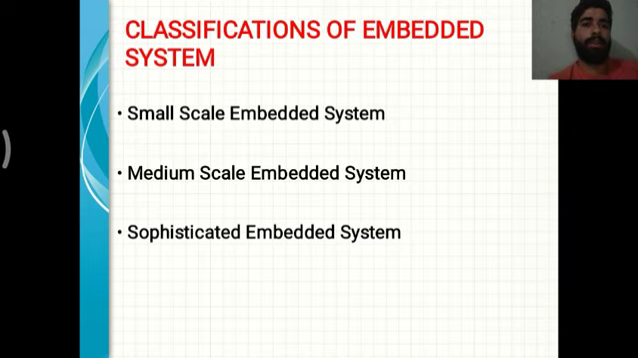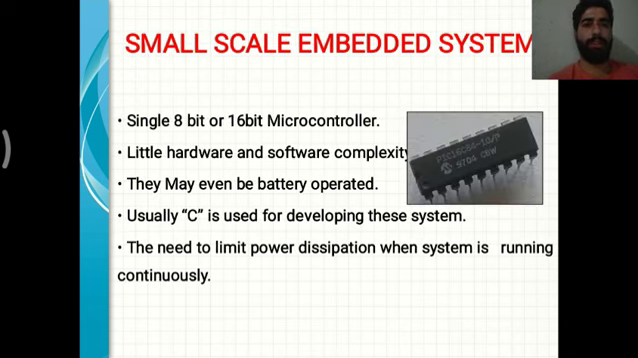And next we have the classification of embedded systems. These are divided into three categories: small scale embedded system, medium scale, and sophisticated embedded system. We will discuss them one by one in further slides. Number one is the small scale embedded system. A single 8-bit or 16-bit microcontroller, little hardware and software complexity. They may even be battery operated. Usually the C language is used for developing these systems. The need to limit power dissipation when the system is running continuously.